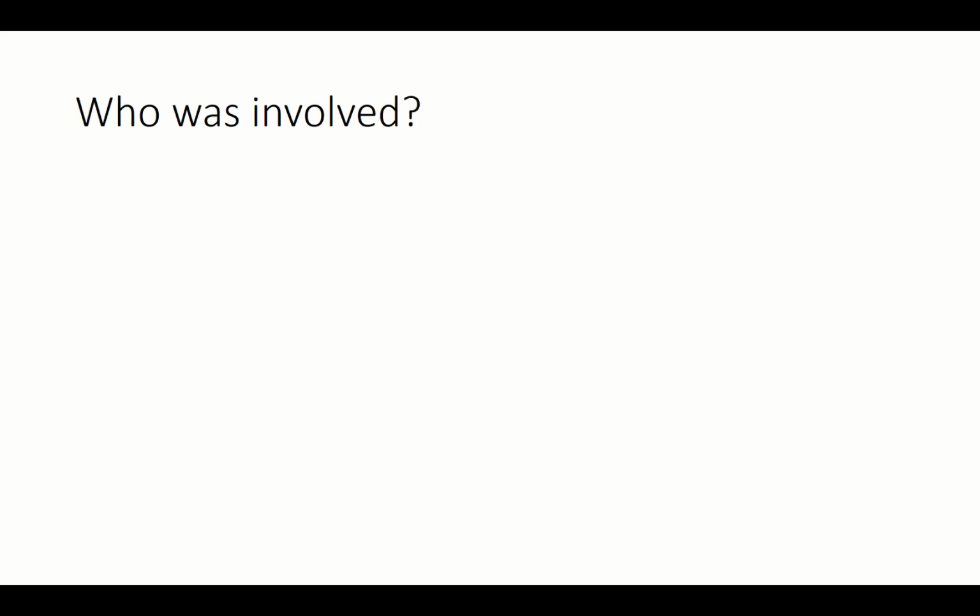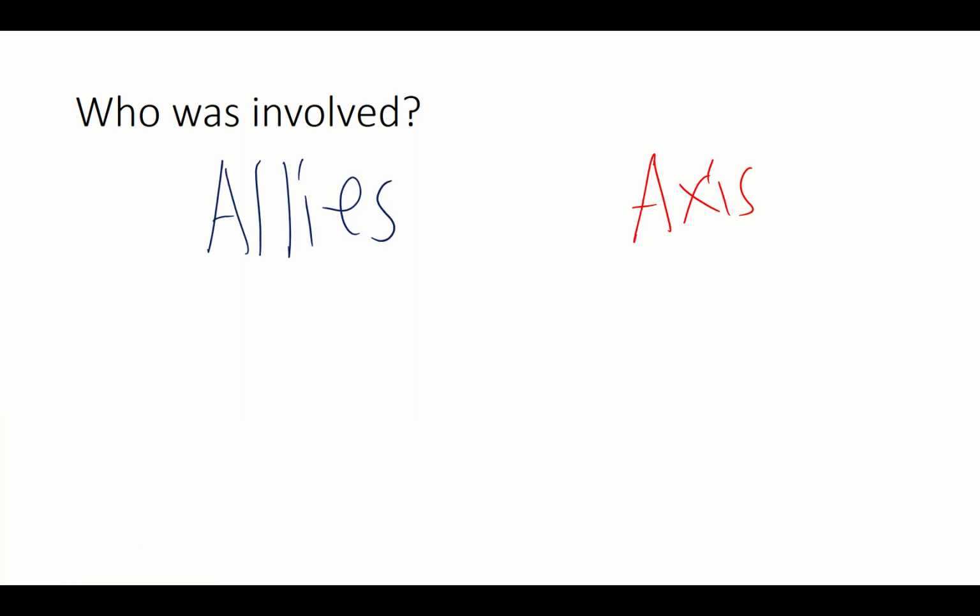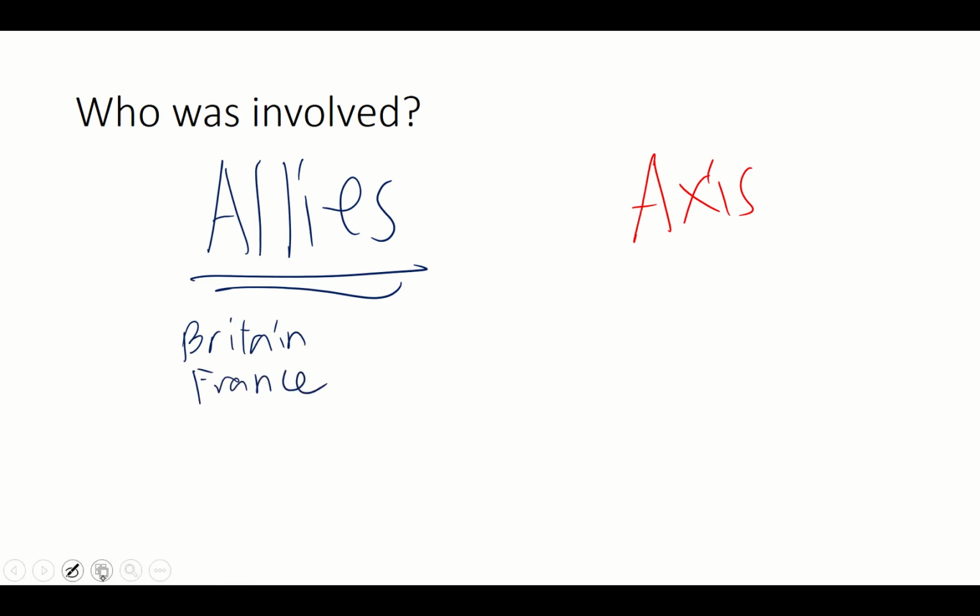Now the question is, who is involved? Let me split it into two. First, we have the Axis, and then we have the Allies, who we normally put in blue. Now, who is on the side of the Allies? At first, when the war breaks out, it is Britain and France, and they are fighting against Germany. We call them the Axis powers because it's not just Germany. It's Germany and Italy. This is in 1939.